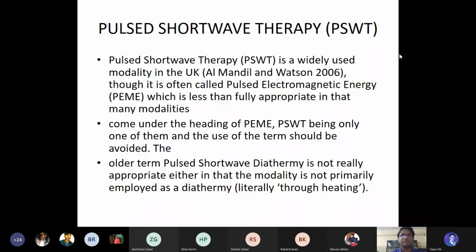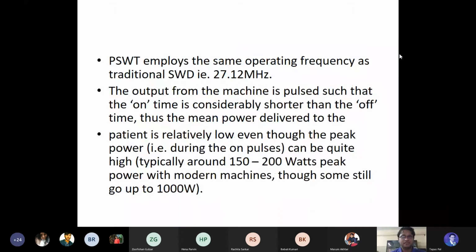PSWT employs the same operating frequency as traditional SWT, 27.12 megahertz. That's the normal. The output from the machine is pulsed, such that the on time is considerably shorter than the off time. Thus, the mean power delivered to the patient is relatively low, even though the peak power is high. That means in the pulse, the on time is much less than the off time. The off time is more, so there is no such heating. That's the non-thermal effect that happens with this PSWT.